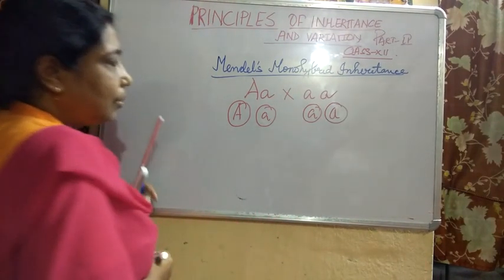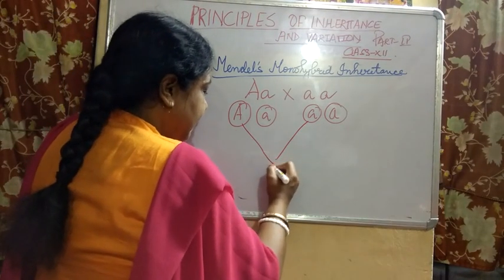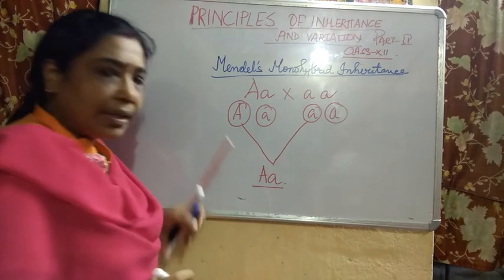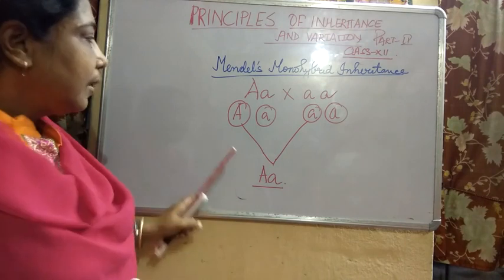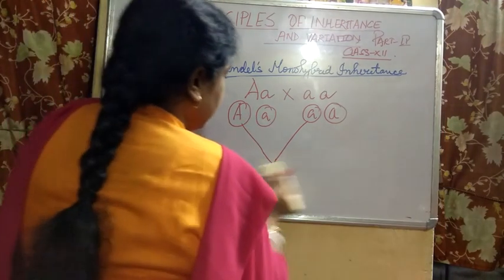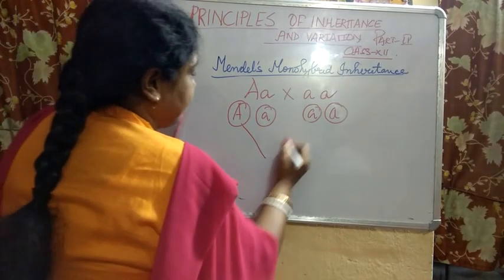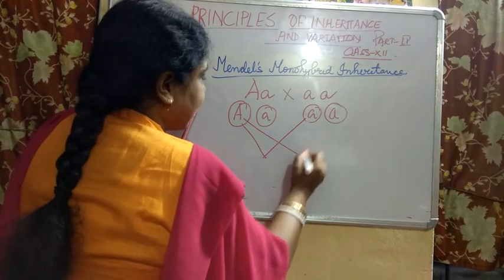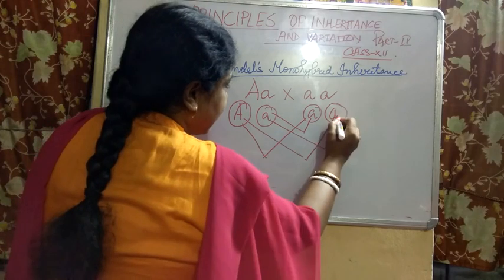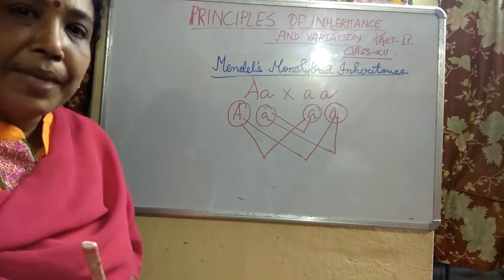So, what do you think you are getting ultimately? Can this occur? This is for you, because in the first generation, each form can combine with this one, this can combine with this one, and this can combine with this one. So both the forms may be present.